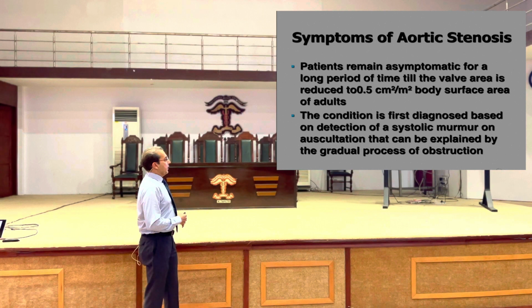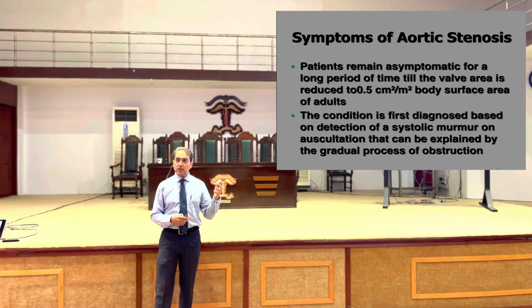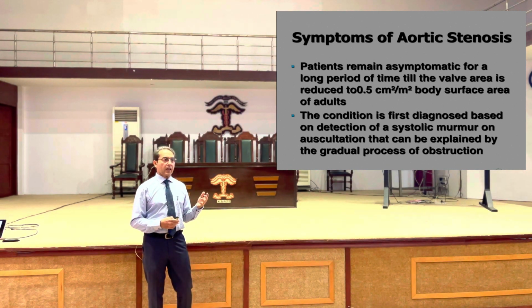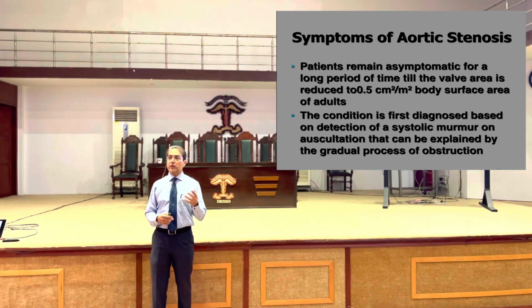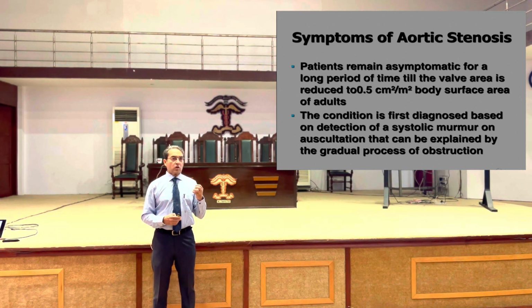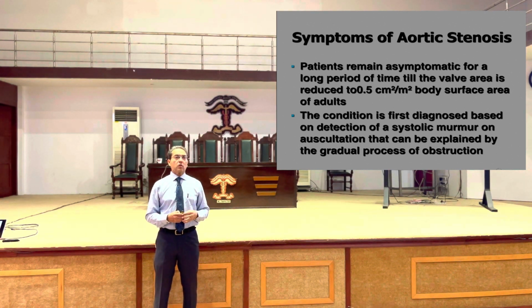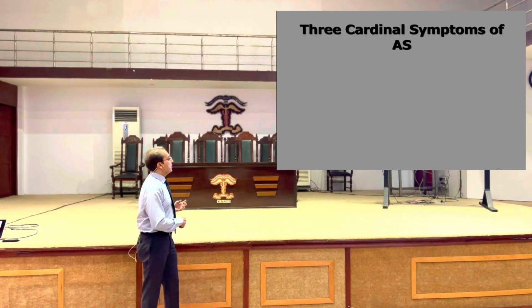The condition is first diagnosed based on detection of a systolic thrill or a murmur during routine examination. So the presentation may be asymptomatic and it is diagnosed during routine examination. The examining doctor finds that there is a murmur which is heard in the precordium. Most of it is heard in the aortic area. Sometimes it can also be heard in the apical area. So if there is an ejection systolic murmur, this may be the first presentation: the patient is asymptomatic and is diagnosed on the basis of physical examination, and when investigated, the patient is found to have aortic stenosis.